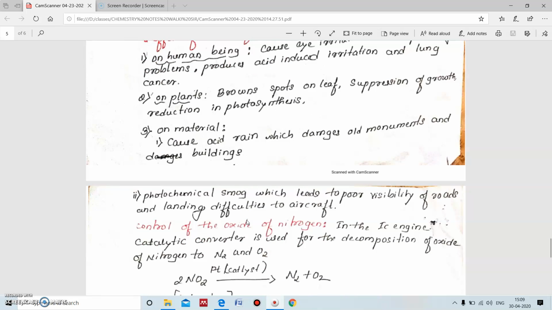On materials, acid rain damages the material. Because of the highest percentage of nitrogen dioxide present in the atmosphere, it forms photochemical smog, which leads to poor visibility on roads, and it also causes difficulties for the landing of aircraft.